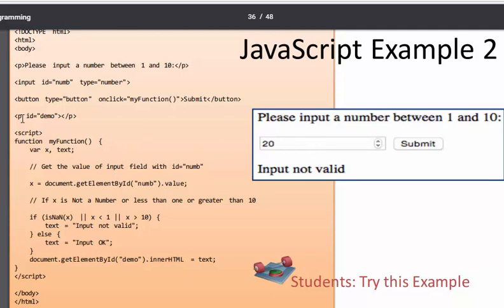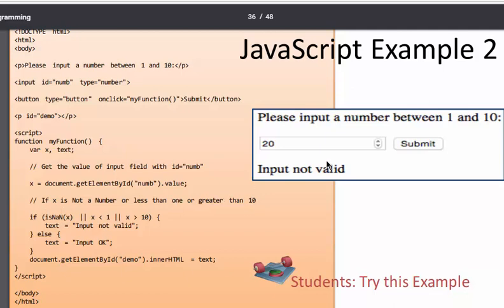There is an id demo, and you are creating a function and some variables, and then you are getting a value from that input text. What if x is not a number, or less than 1 or greater than 10?